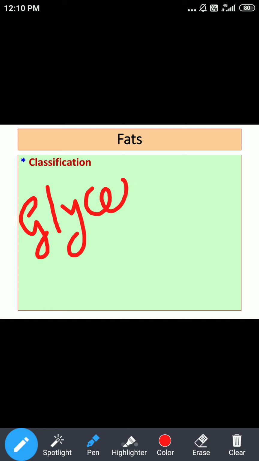The alcohol part here is glycerol. These are esters of glycerol with fatty acids.